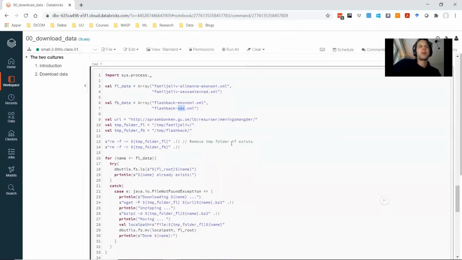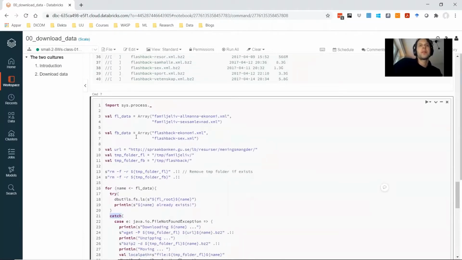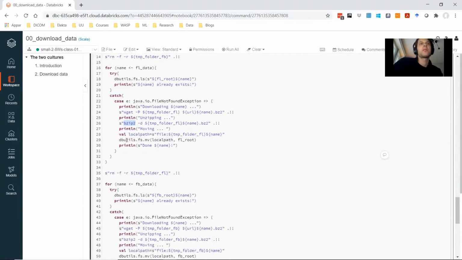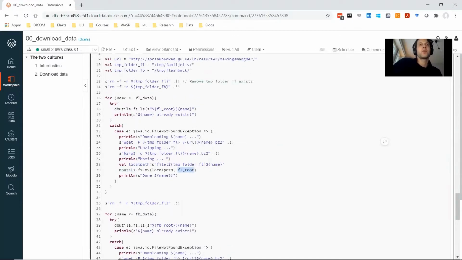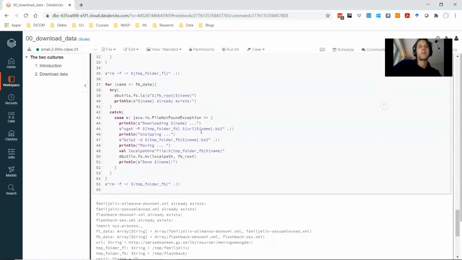So here we have a script that also does a try and catch approach, trying to download the XML files from Språkbanken. So first we try to see if we have the file already downloaded. Otherwise, we use a batch script, wget. Then we unzip it, and we move it from the driver to the file storage. Two loops, one for the Familjeliv array and one for the Flashback array.